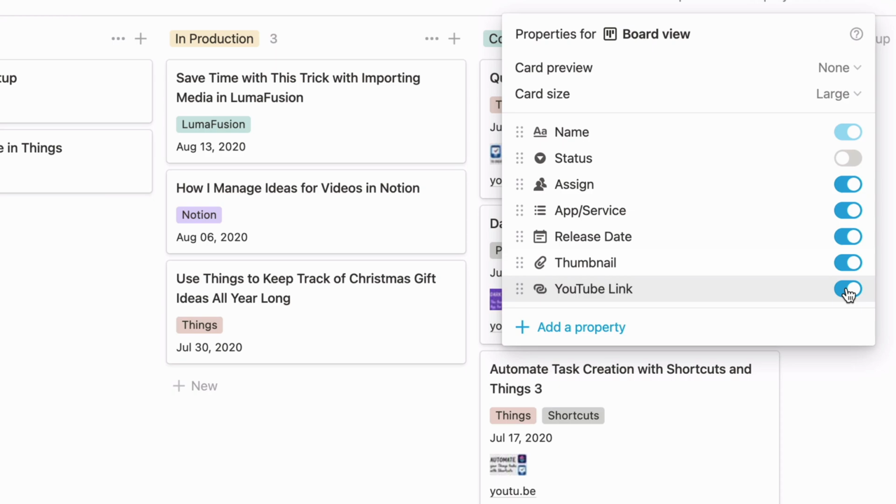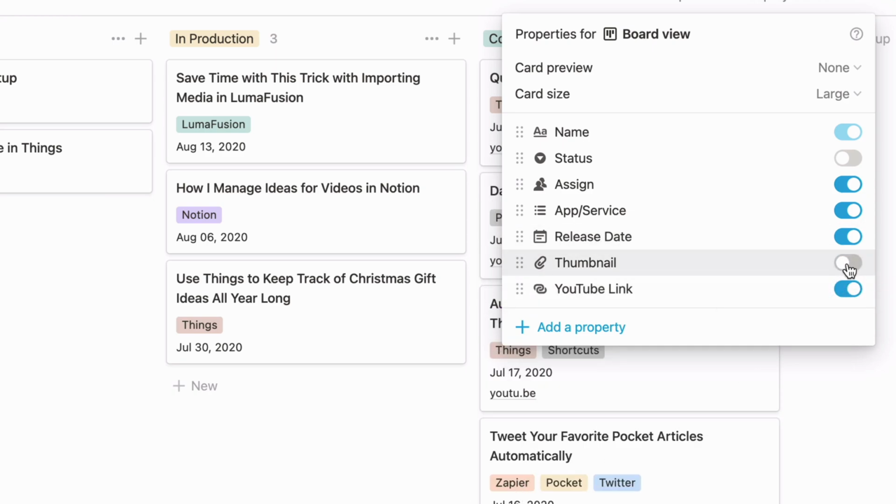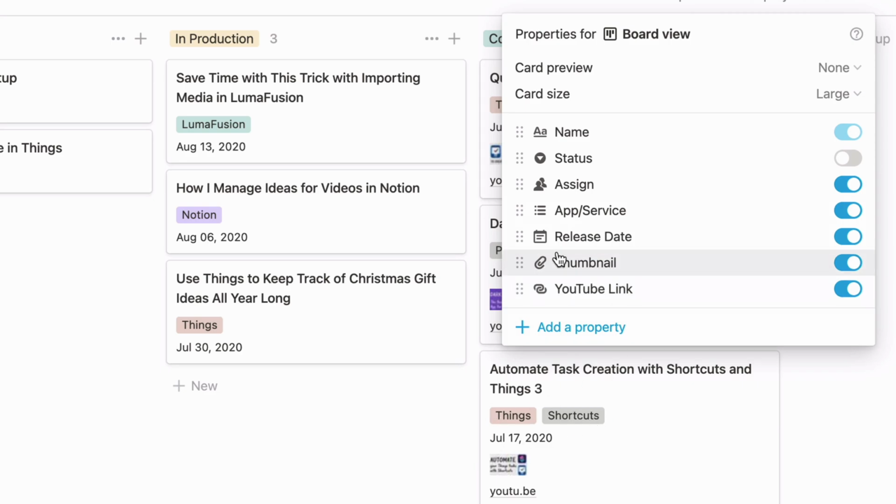You can make them just straight up not show if you don't want them. Like let's take away the thumbnails. You see all the thumbnails go away, but I like those. It's kind of glanceable for me to be able to see them. So you can customize how this board looks.